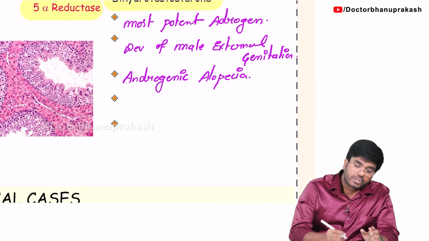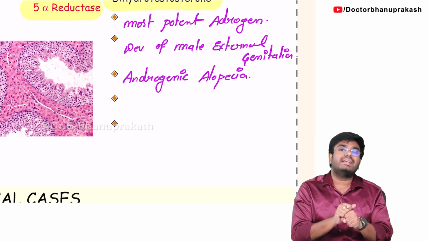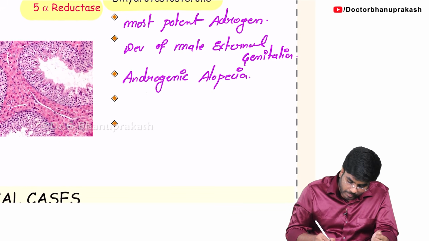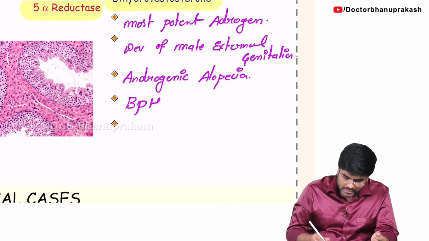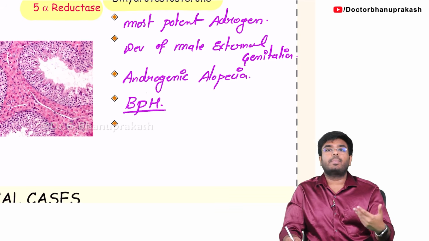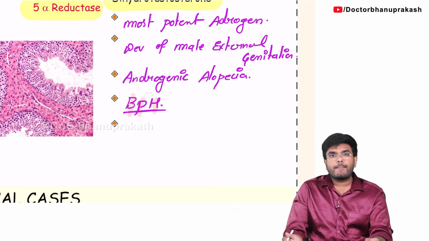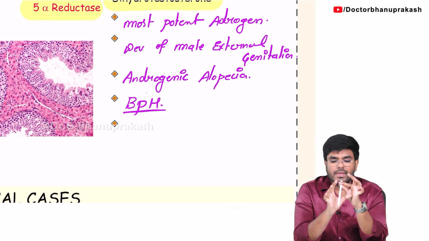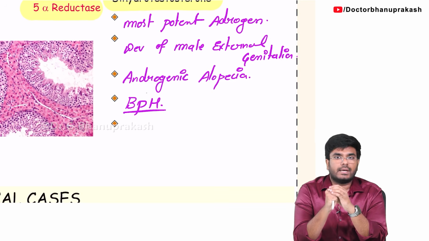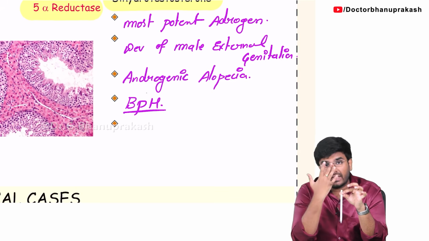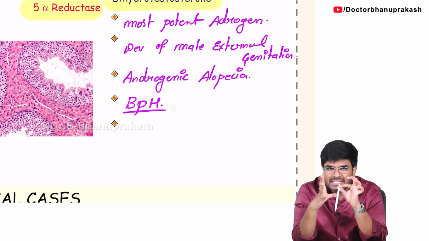Next, dihydrotestosterone also stimulates the prostate gland to overgrow, which leads to a condition called benign prostatic hyperplasia, BPH. Recently it is also called nodular hyperplasia of the prostate. Imagine here is the urethra. The urethra is surrounded by a gland called the prostate gland. Because of dihydrotestosterone, the prostate gland size will increase, especially in elderly people.